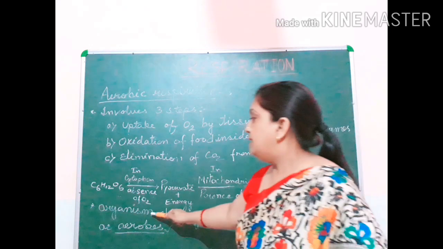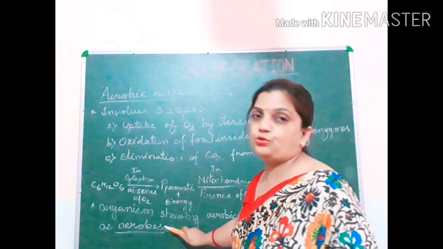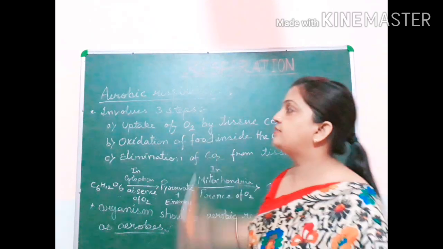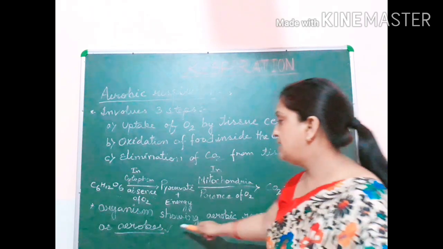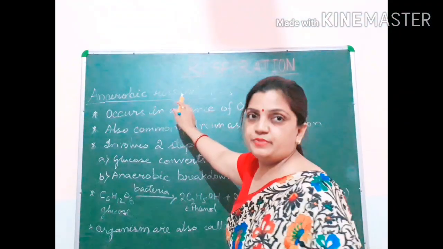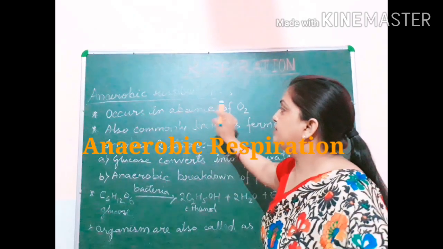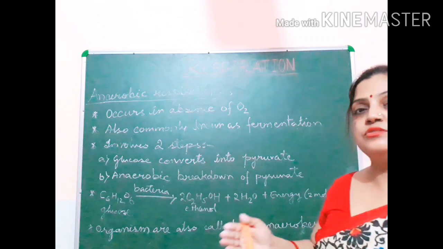Organisms showing aerobic respiration are called aerobes. So, those living organisms in which aerobic respiration is taking place are called aerobes. Now, moving ahead with anaerobic respiration. You all know that anaerobic respiration occurs in absence of oxygen, where oxygen is not present.